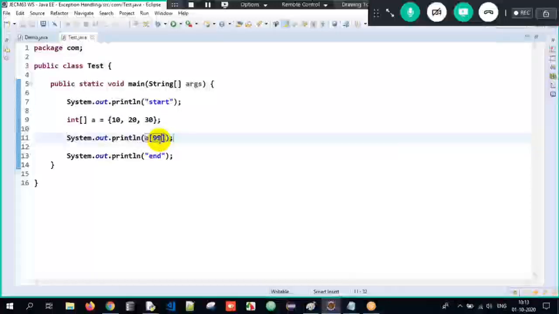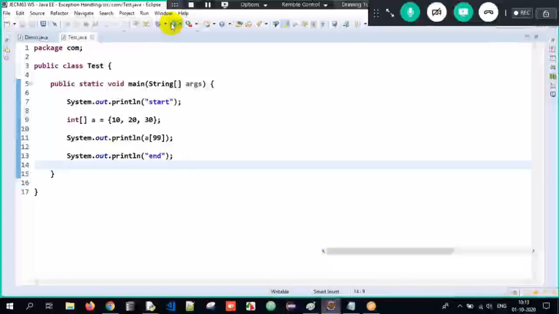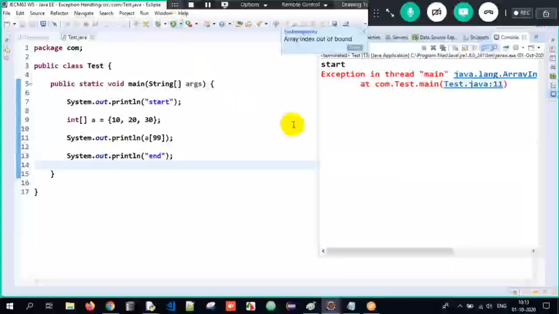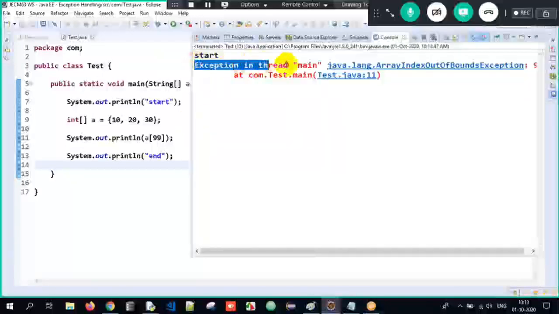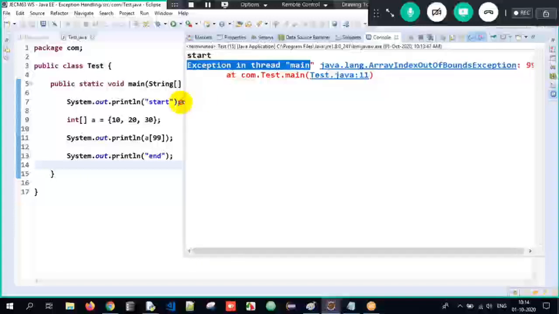What if I try to print A of 99? I am trying to print the value present in index position 99, and I know that there is no 99th index position as of now. But still, when I execute the program, see what happens. Start will get executed, and an exception is occurring in the main method. Main is a thread internally; we'll talk about multi-threading later.